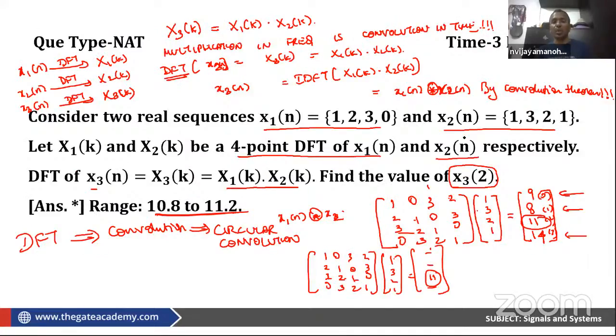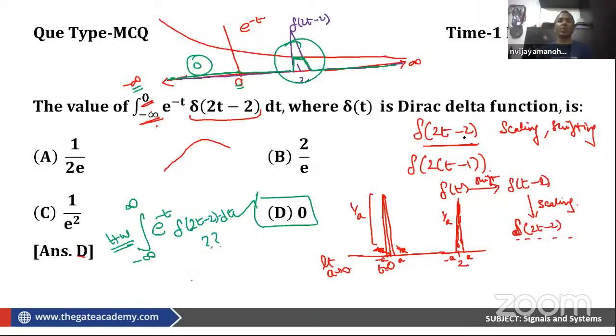That's a very beautiful concept again. In this problem, 90% of the people come to the conclusion that the convolution needs to be taken, but people get confused between linear convolution and circular convolution. Whenever DFT is there, circular convolution should be taken. That's another beautiful concept covered. And here, how the Dirac delta function looks, and how I am taking the integration, whether the function exists in the region of my integration or not. Accordingly, the answer will be very straightforward.